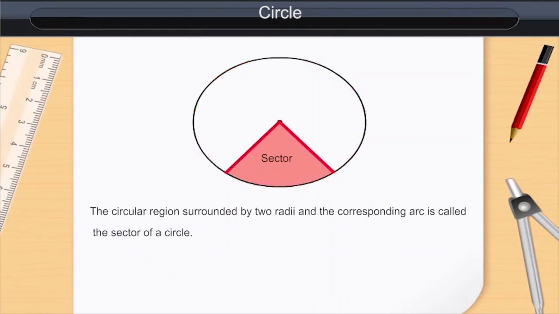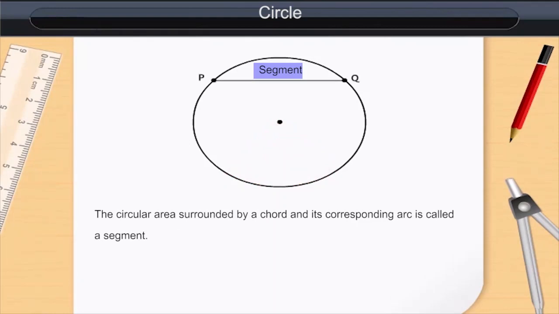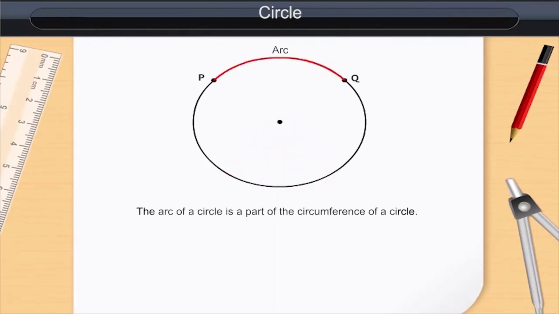The circular region surrounded by 2 radii and the corresponding arc is called the sector of a circle. The circular region surrounded by a chord and its corresponding arc is called a segment. The arc of a circle is a part of the circumference of a circle.